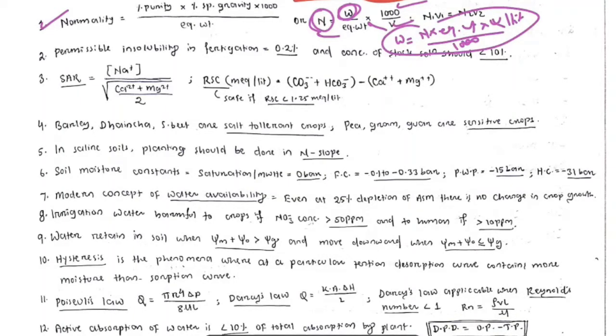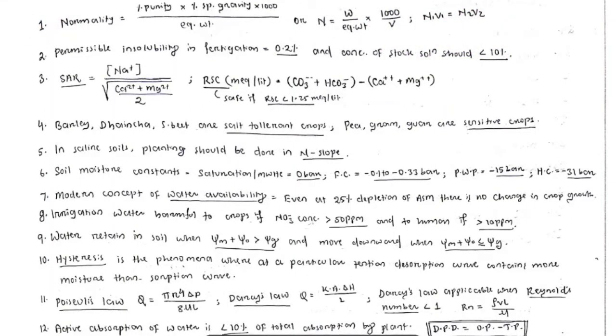Another question may ask that if there is a stock solution of certain normality and you have to make some volume from that stock solution, the formula will be N1V1 is equal to N2V2. N1 is the existing stock solution concentration, and V1 is how much quantity you have to take from this stock solution to prepare V2 amount of working solution of concentration N2.